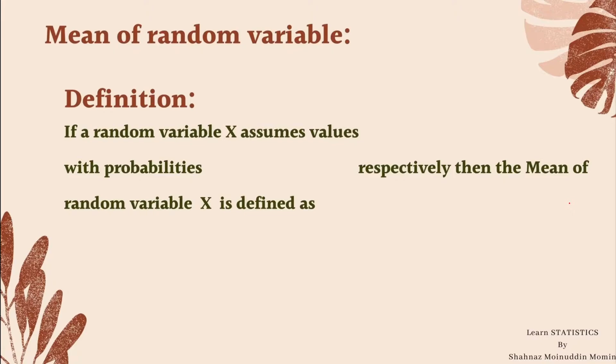So let us see the definition. If a random variable x assumes values x1, x2, likewise xn with the corresponding probabilities, say p1, p2, up to pn respectively, then the mean of random variable x is defined as expectation of x, mean equal to expected value of x, which is summation xi into pi, i is from 1 to n.